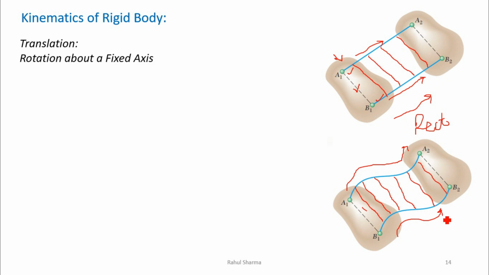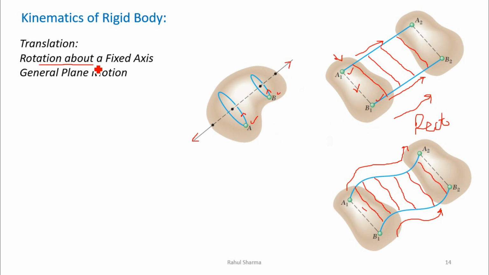Now we will go to the next, that is rotation about a fixed axis. Let's say the same arbitrary shape object is there. In that object we have considered particle A and particle B inside the object, and this is the axis. We assume a fixed axis, it is not changing, it is the same for both particles. Now the object is moving about this axis, or we can say particles A and B are moving about this particular axis, then this is known as rotation of a rigid body about a fixed axis.